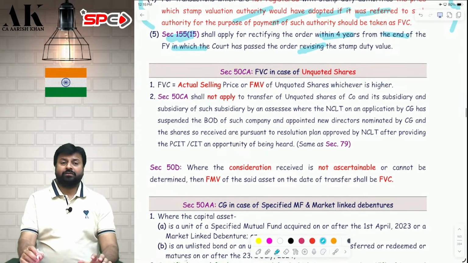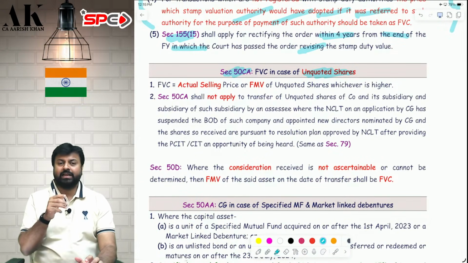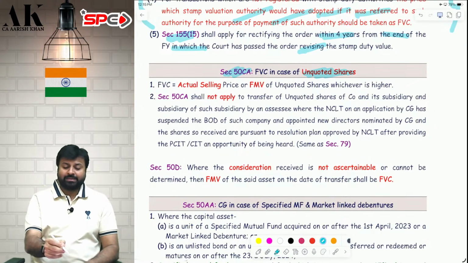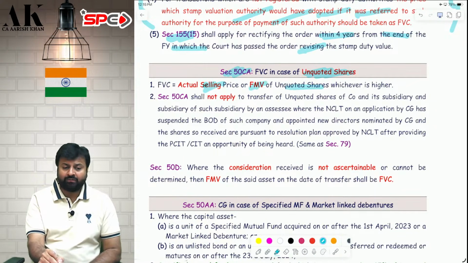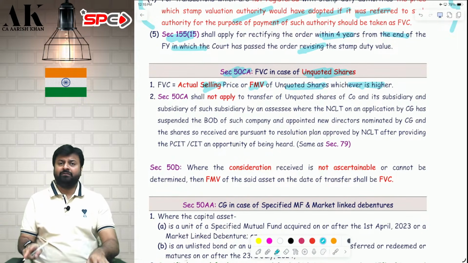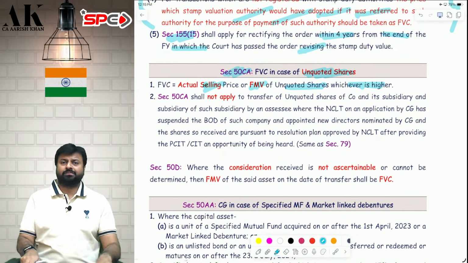Now coming to the next section, 50CA. Sir, what is 50CA? It is transfer of unquoted shares. If you are selling unquoted shares, unlisted shares, then in that case the full value of consideration will be the selling price or FMV of the unquoted shares, whichever is higher. The selling price will be what? FMV or actual selling price, whichever is higher. That will become your full value of consideration.